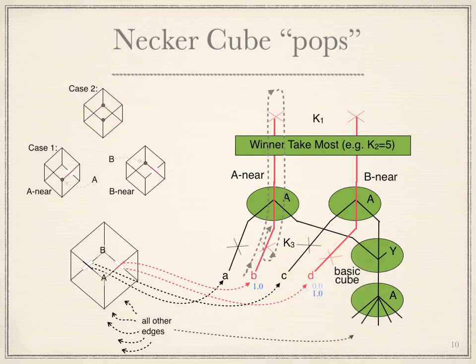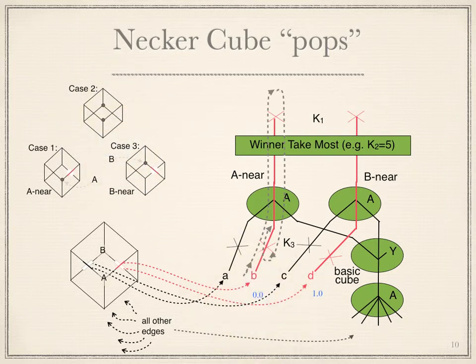In case 2, next evidence D becomes true. Now all inputs are the same, but the interpretation stays at A near because of the mirroring at K3. This is an example of how the schema holds short-term memory.